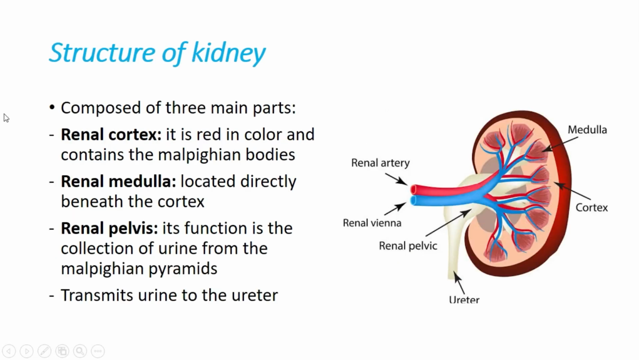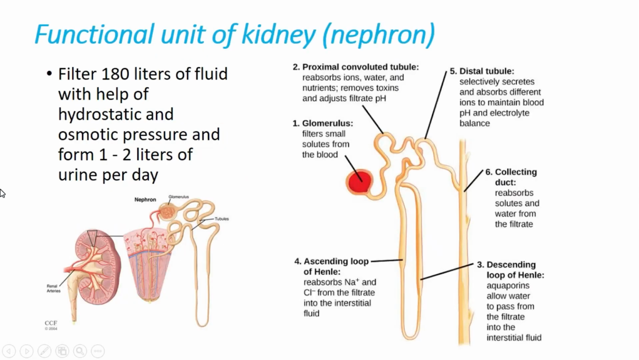And about the inner structures of the kidney, it's made up of some structures that we are going to discuss. The first structure is the cortex, which is mainly red colored, and Malpighian tubes are located in it. The next structure is the medulla. It's located directly beneath the cortex. And the next structure that we are going to talk about is the renal pelvis. The function of the renal pelvis is to collect the urine from Malpighian tubes. And finally, the renal pelvis transmits urine to the ureter, ureter to the bladder, and bladder to the urethra, basically. And that's how waste or urine comes out from our body.